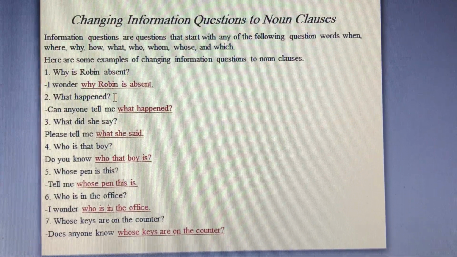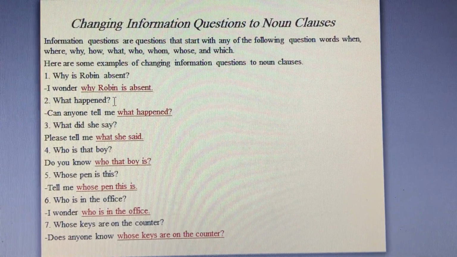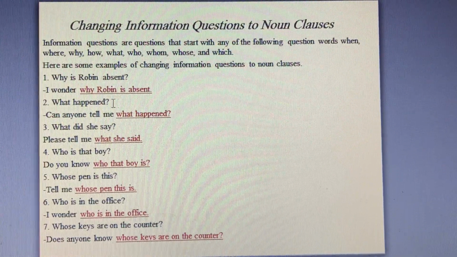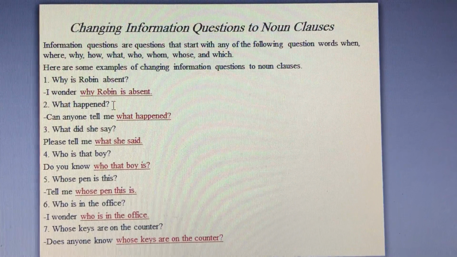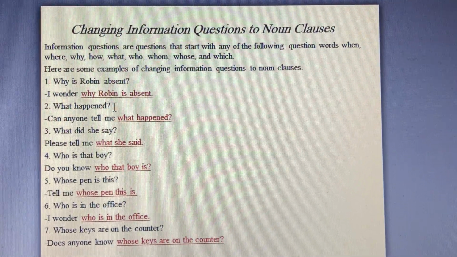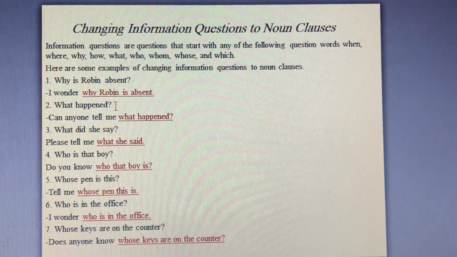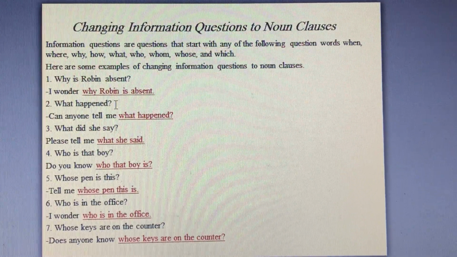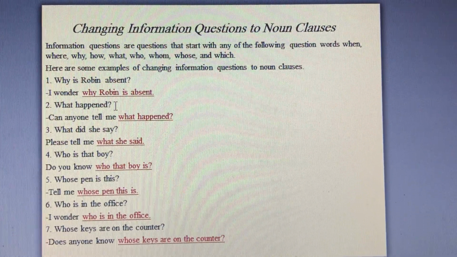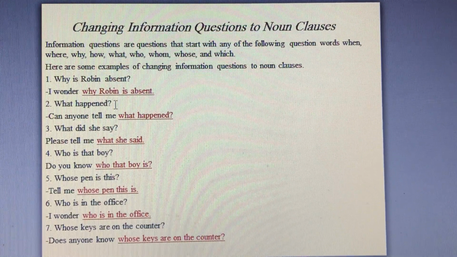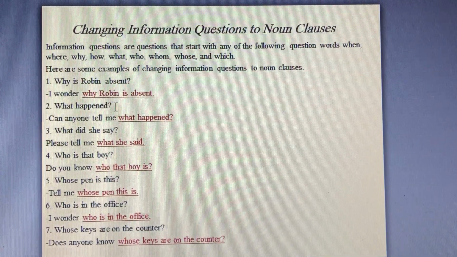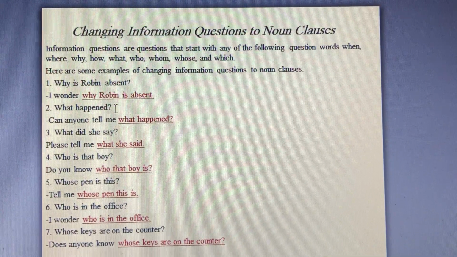Number 6, who is in the office is an information question in which the WH word who is the subject. Is the verb. In the office is a prepositional phrase since it has a preposition in and its object, which is the office. Together they form a prepositional phrase.